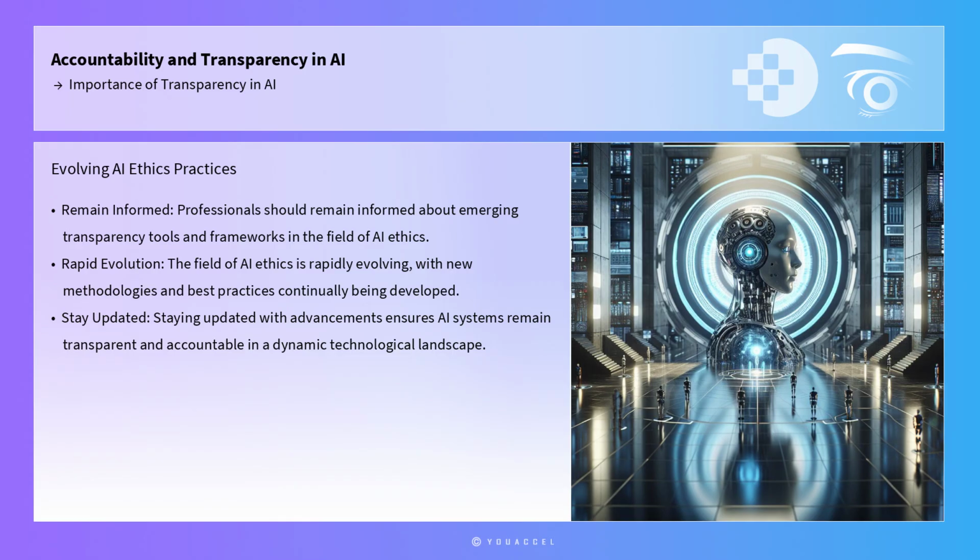Finally, professionals should remain informed about emerging transparency tools and frameworks and incorporate them into their practices. The field of AI ethics is rapidly evolving, with new methodologies and best practices continually being developed. Staying updated with these advancements ensures that AI systems remain transparent and accountable in a dynamic technological landscape.